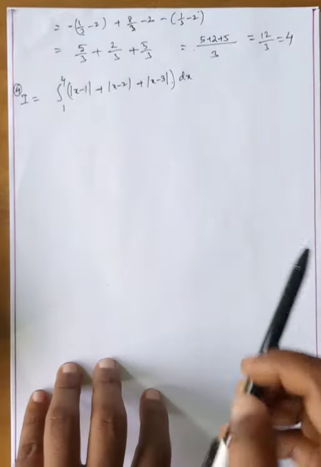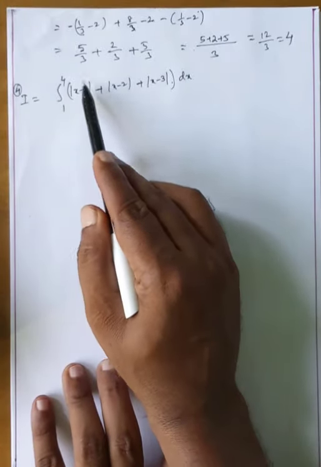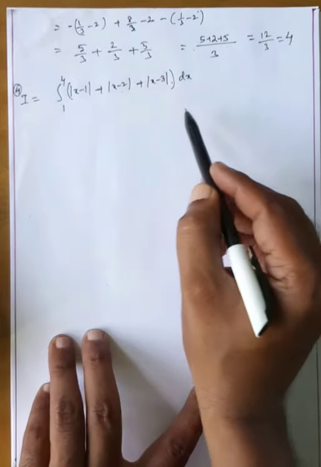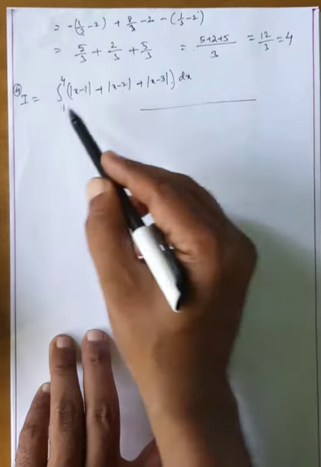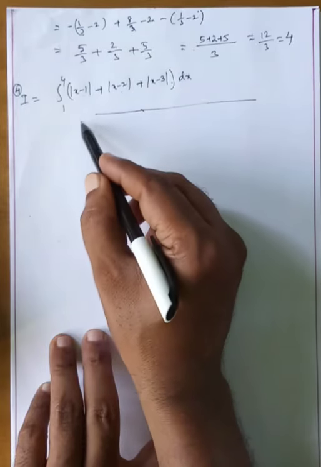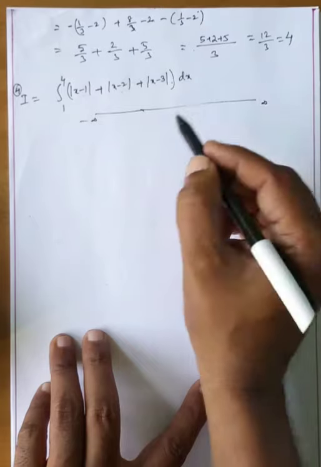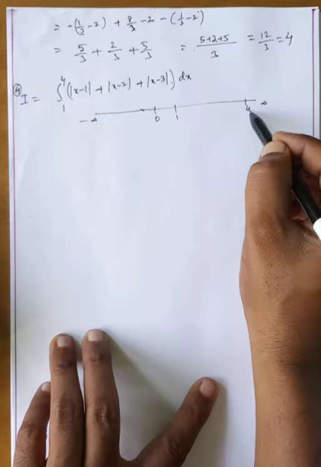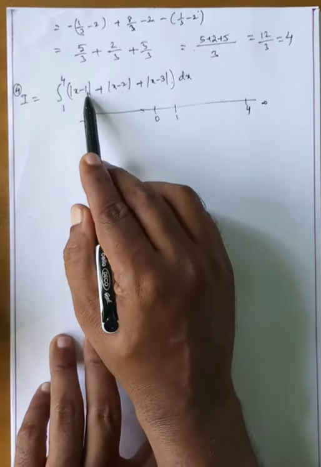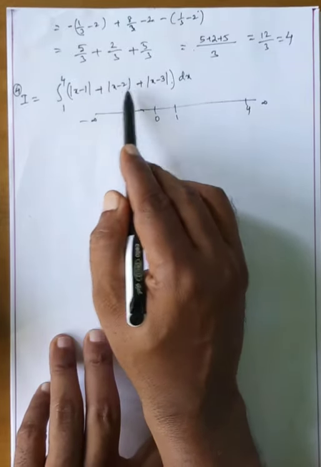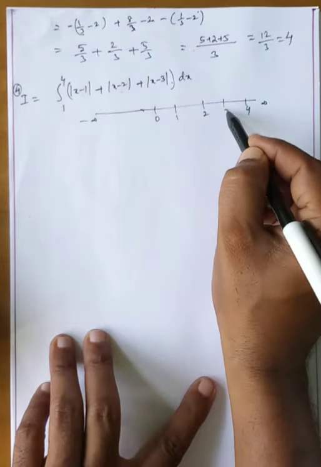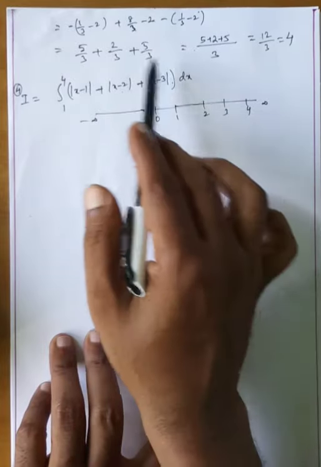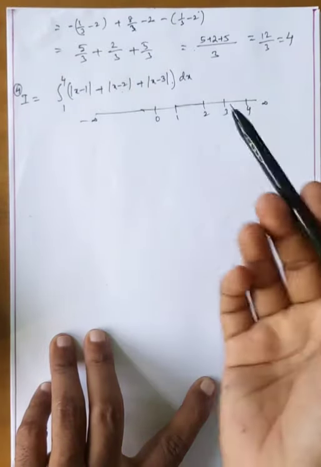Now, first, what are the critical points? This value is 0 at x equal to 1, this value is 0 at x equal to 1, this value is 0 at x equal to 3. First we will take the real line, from minus infinity to plus infinity. Here 0 is there, here 1 is there, here 4 is there. The remaining values, 1 to 4 is given, 1, 2, 3. Now we will take 1 to 2, and check whether each value is positive or negative.